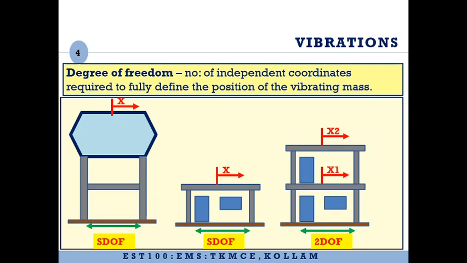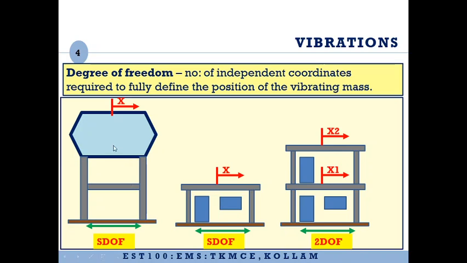So in this, the concept that we have discussed is the idea of degree of freedom. Degree of freedom means the number of displacement coordinates that are required to define the position of the vibrating mass. So if the mass of one component of the building or the structure is much higher than the other component, we will assume the entire mass to be concentrated on the position of that component.